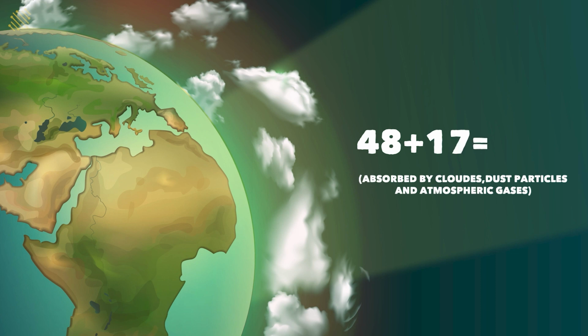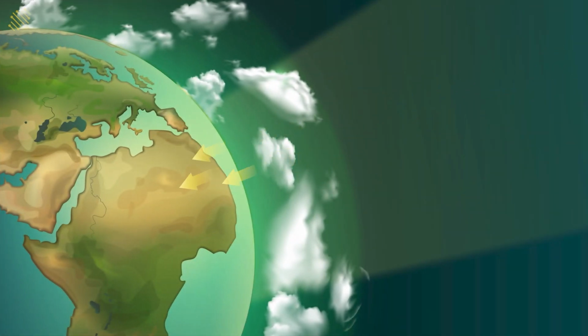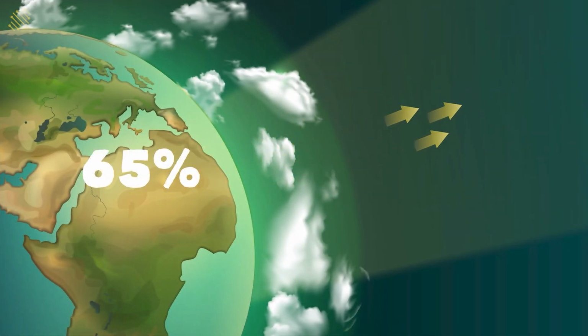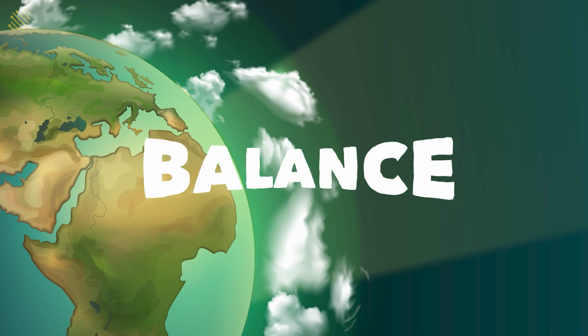So the energy that is radiated back is that 48 and the already reflected back energy of 17. That is 48 plus 17, that is 65. So how much was the energy that was received by our atmosphere? That was also 65, right? So we received 65 and we have given back 65. So there is balance. This balance is called heat budget.